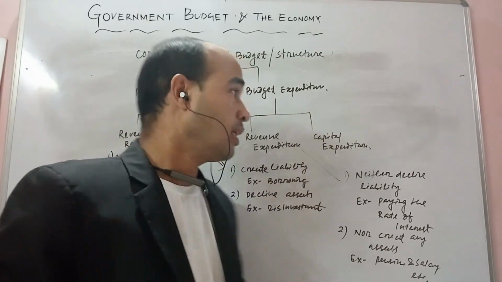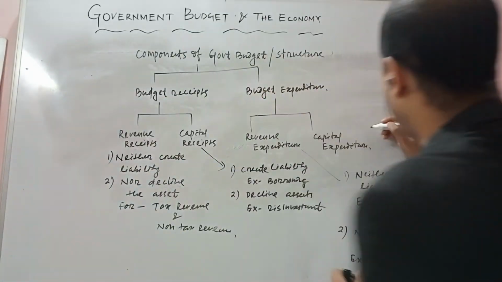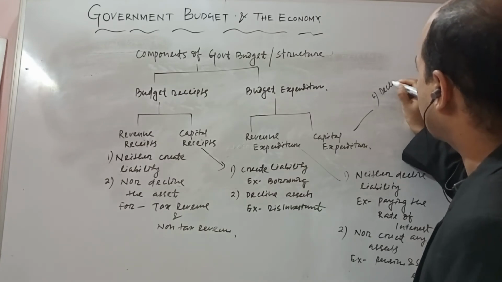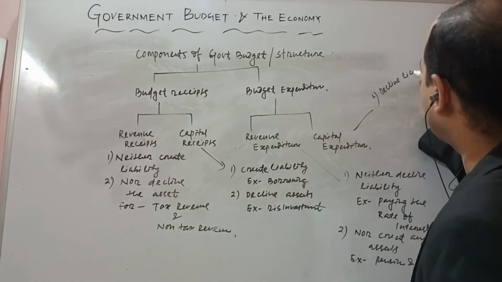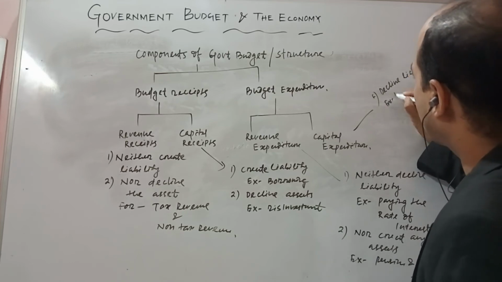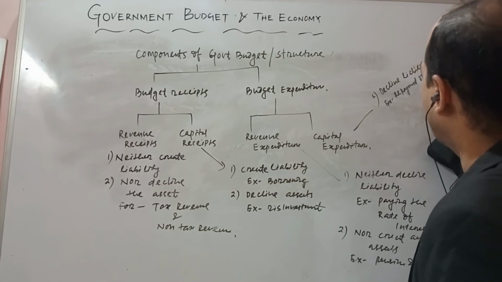Okay? Then come to capital expenditure. What is capital expenditure? First, it declines the liability. What is the example? The repayment of a loan.